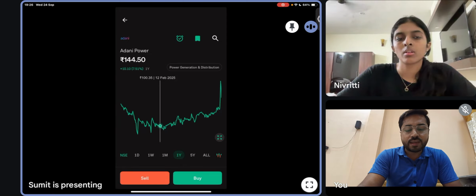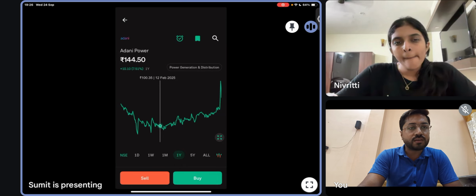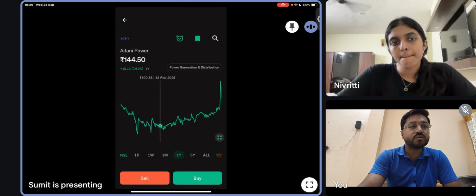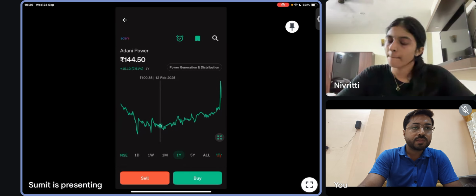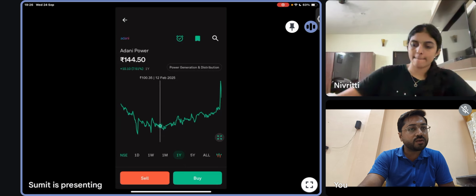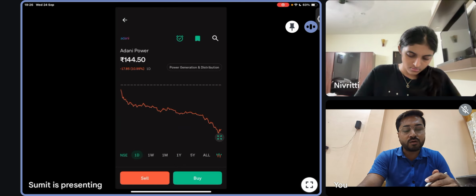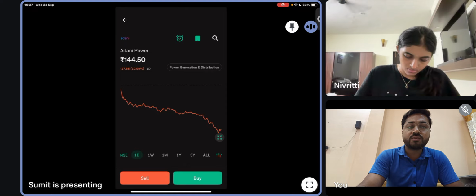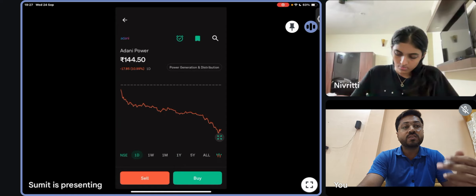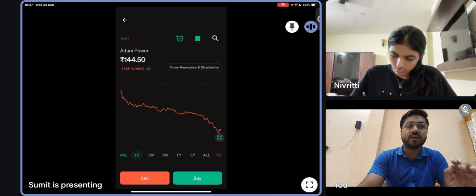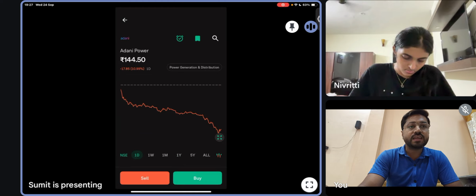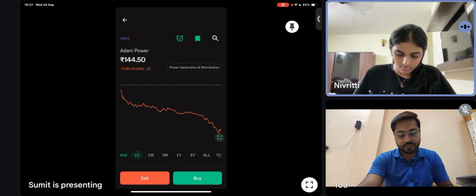My point, and why I'm saying it again and again, is that if you want to purchase or sell a share, you have to do it according to the market value of that time, because 100 rupees was the market value on 12th of February. Right now, its market value is 144. If you want to purchase the share right now, you have to purchase at 144.50. And if you hold the shares of that company right now and want to sell them, you can sell only at the market value. So purchasing and selling can be done at the market value that is going on. Clear? Yeah.